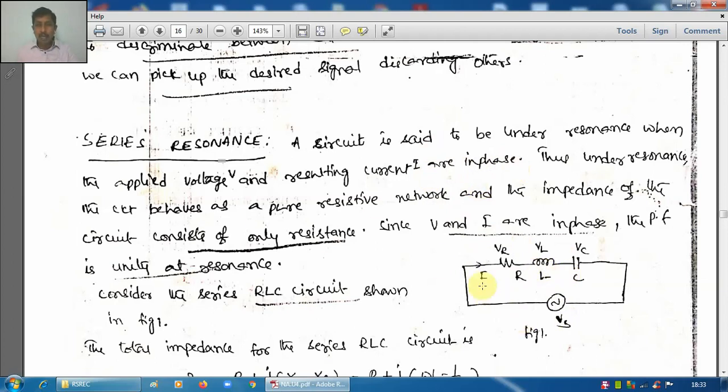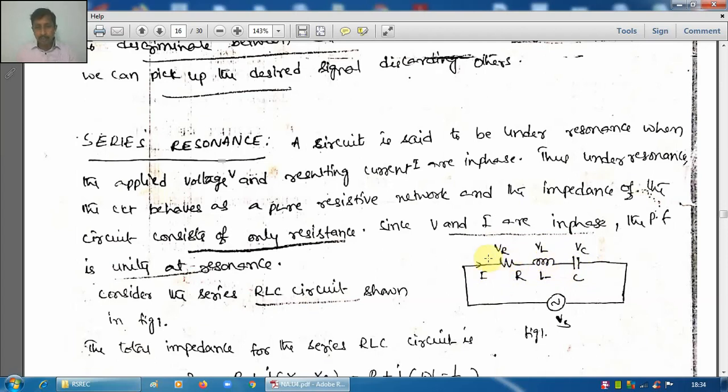V and I being in phase indicates that the circuit behaves as a purely resistive circuit. Voltage and current will be in phase only if the circuit impedance is resistance, or in other words, the inductive and capacitive reactance values become equal and cancel each other. So the circuit behaves as a purely resistive circuit.